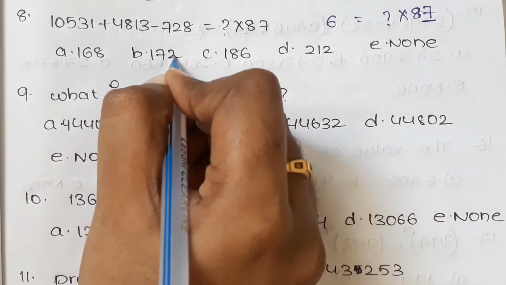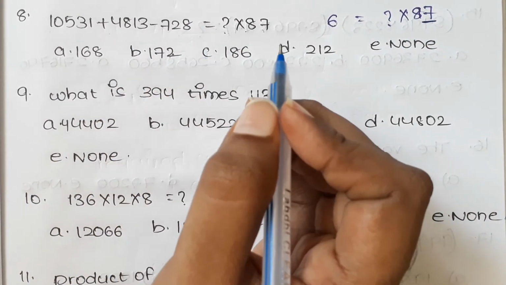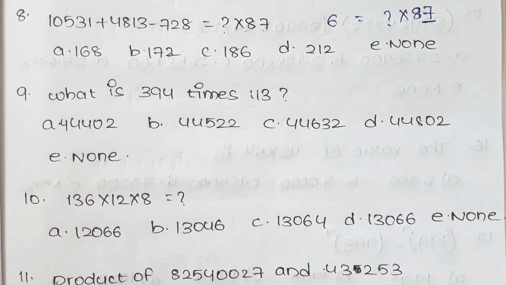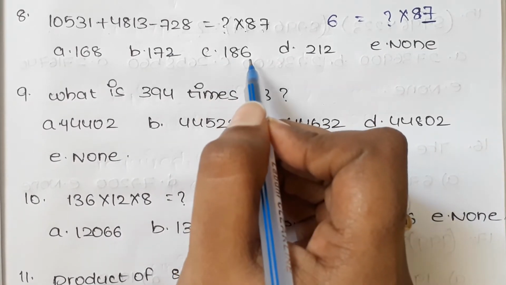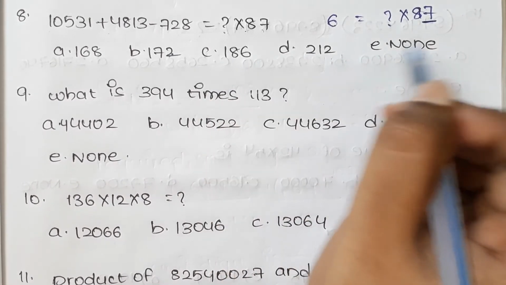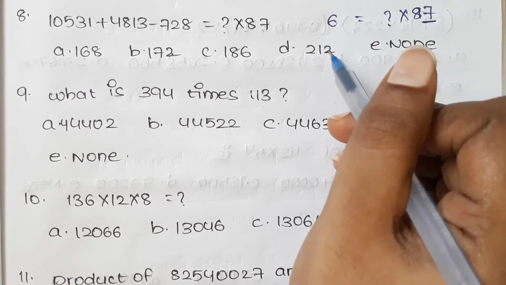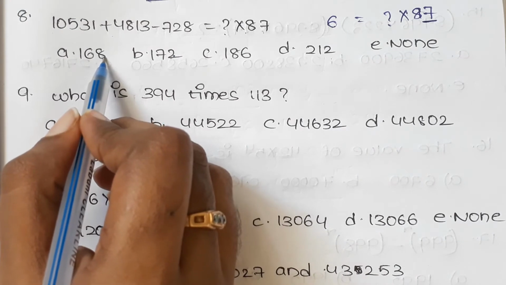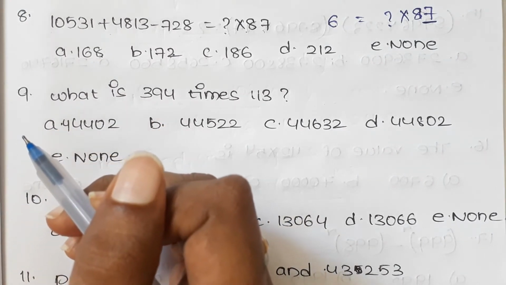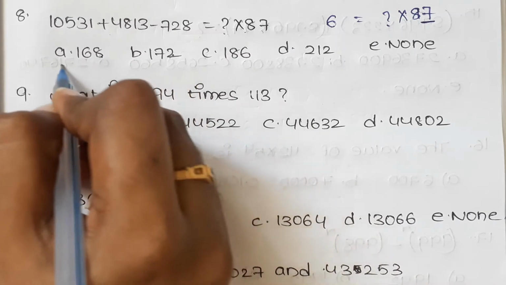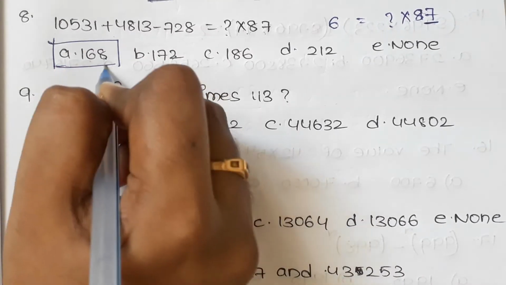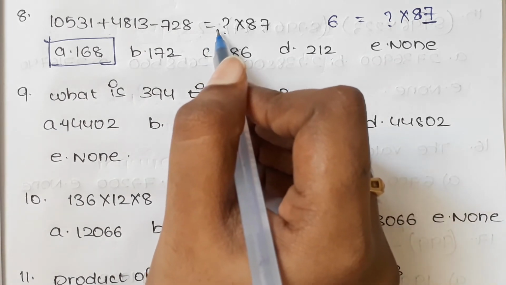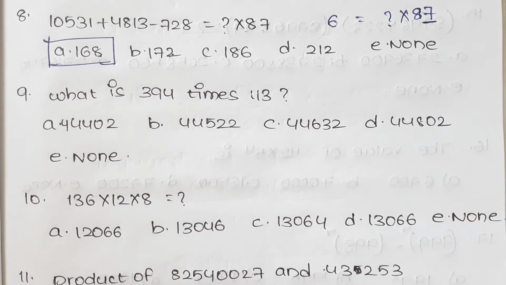Here for 172, 7 2s are 14, unit place is 4; 7 6s are 42, unit place is 2; for this 7 2s are 14, again unit place is 4; and for this 7 8s are 56, and here we are getting 56 in the first option. So the answer is A equals 68, and the required number is 168.